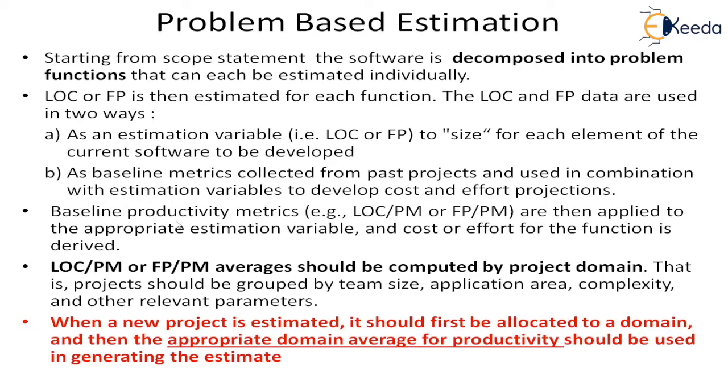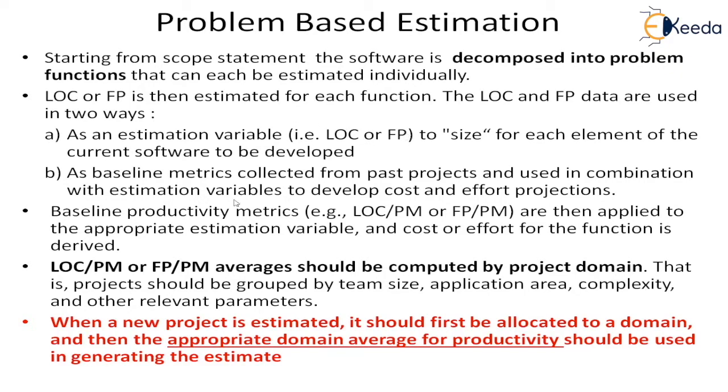Baseline productivity metrics, such as LOC per person-month or function points per person-month, are then applied to the appropriate estimation variable, and the cost and effort for the function is derived. Once you have estimated using LOC as an estimation variable, you can estimate the size of the current software in terms of LOC or FP.